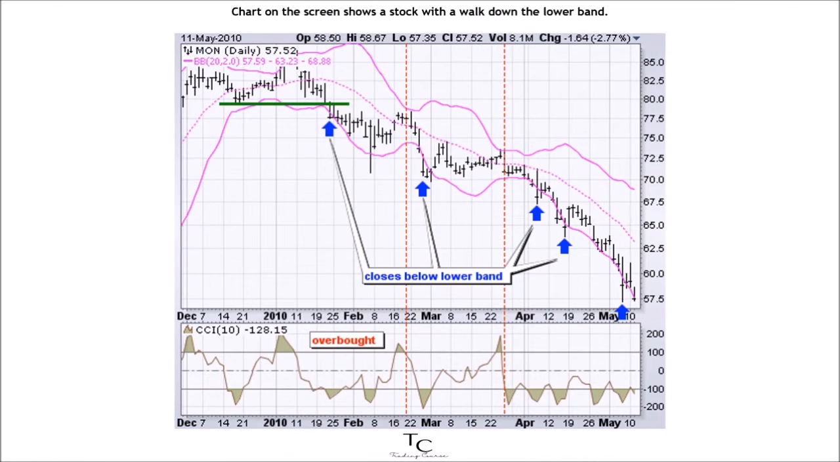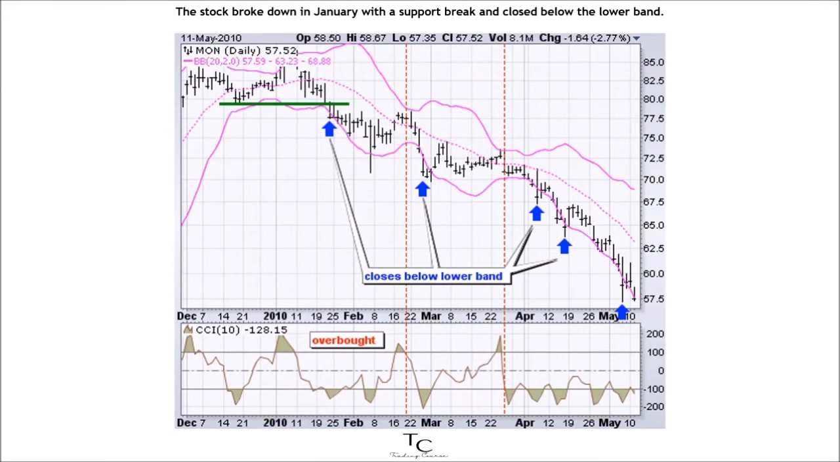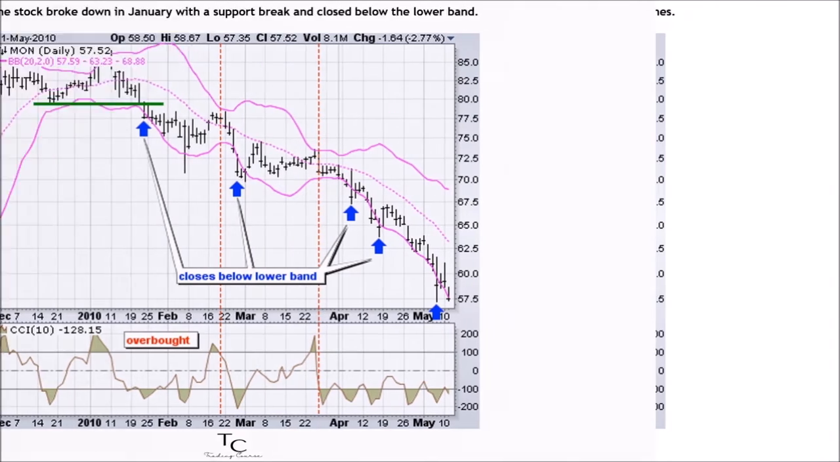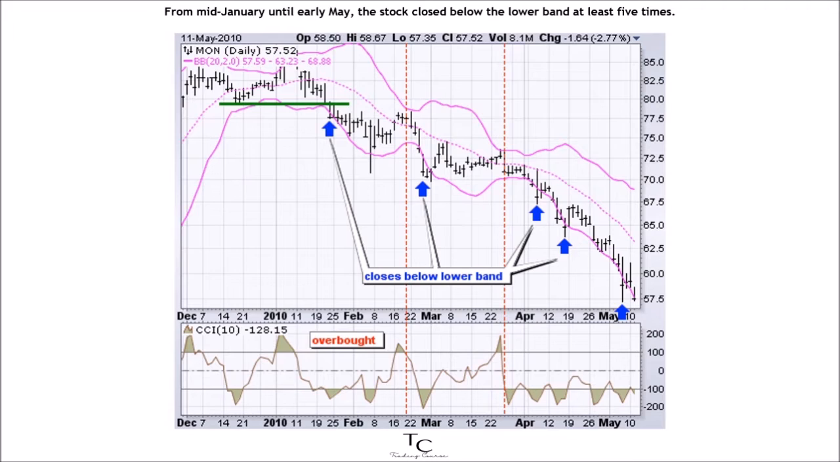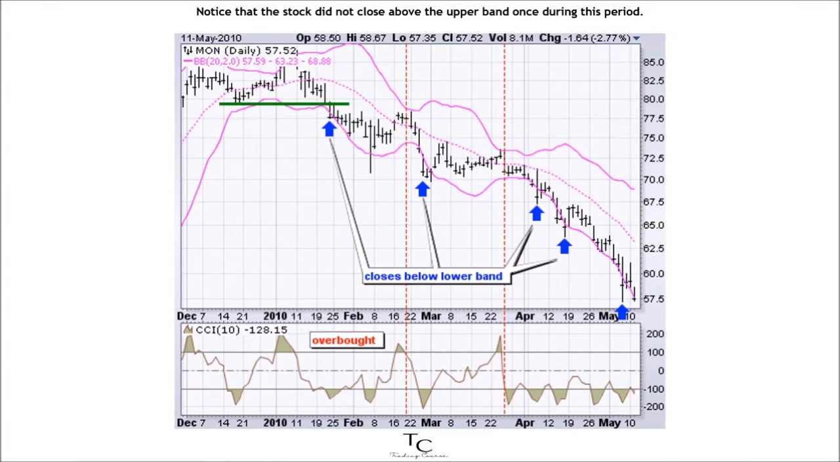The chart on the screen shows a stock with a walk down the lower band. The stock broke down in January with a support break and closed below the lower band. From mid-January until early May, the stock closed below the lower band at least 5 times. Notice that the stock did not close above the upper band once during this period. The support break and initial close below the lower band signaled a downtrend.